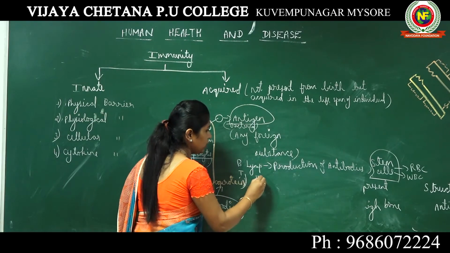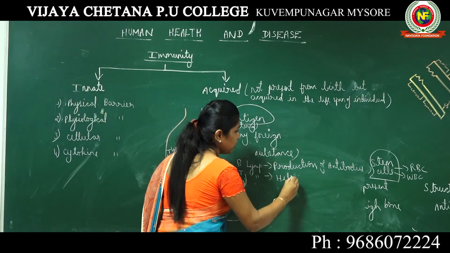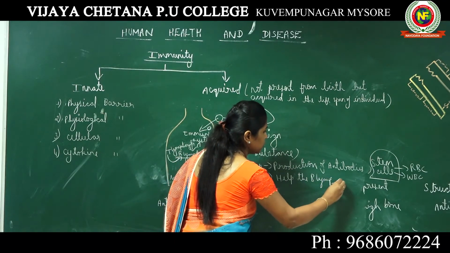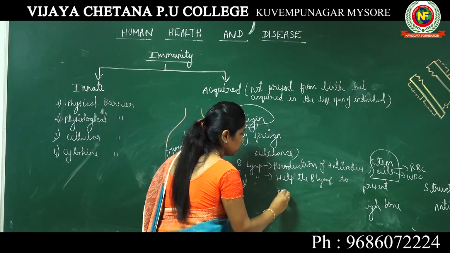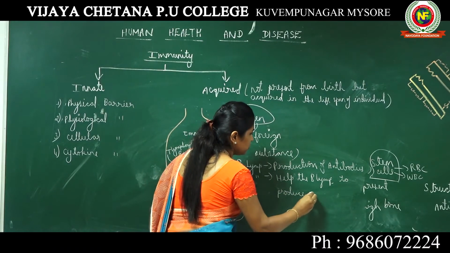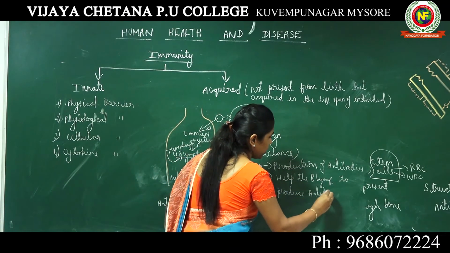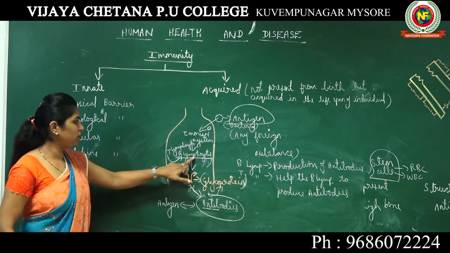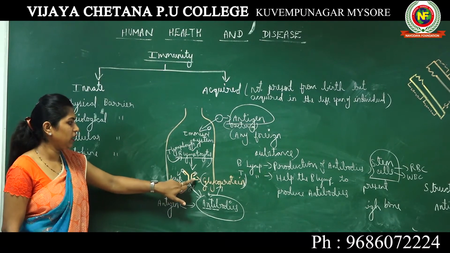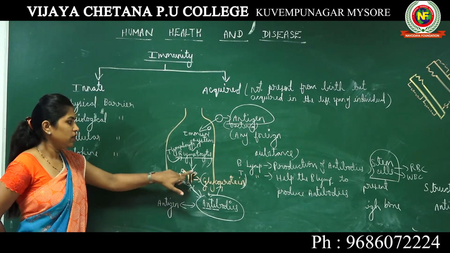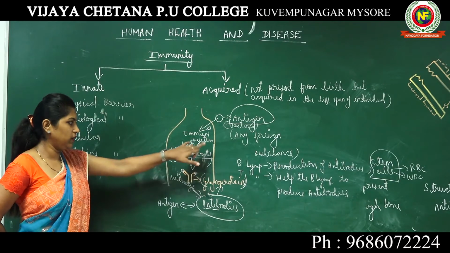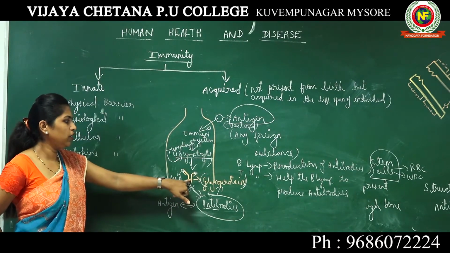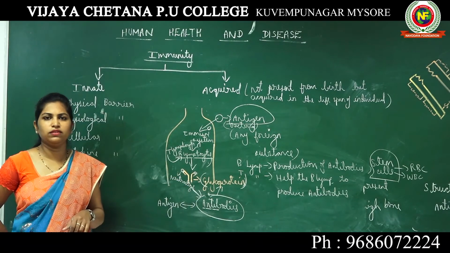The function of T lymphocytes is that they help the B lymphocytes to produce antibodies. Hope this is clear to you. B lymphocytes produce antibodies. These antibodies will neutralize the pathogen or any antigen, whereas T lymphocytes will help the B lymphocytes in order to produce these antibodies.